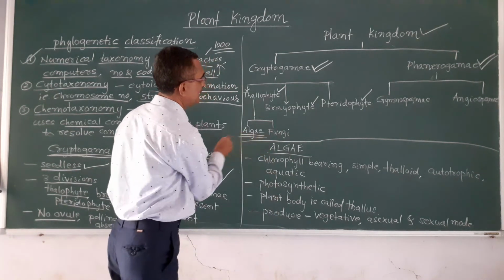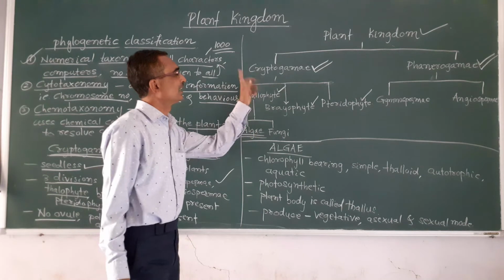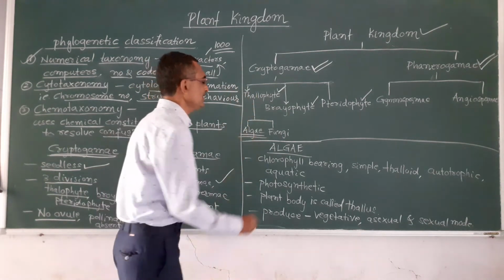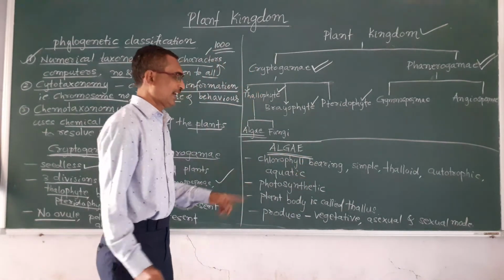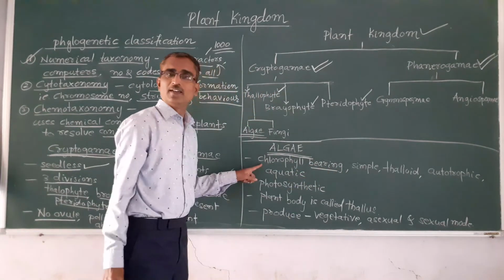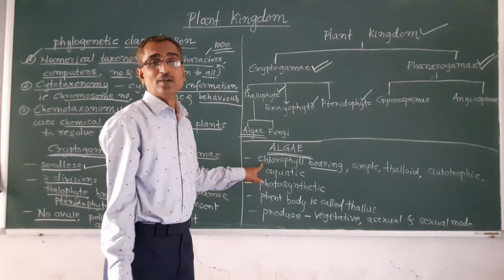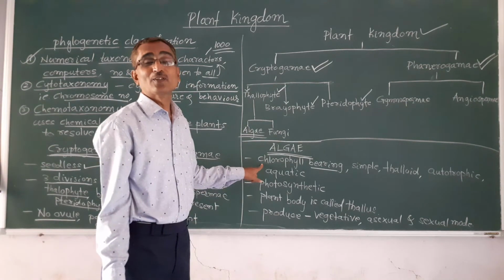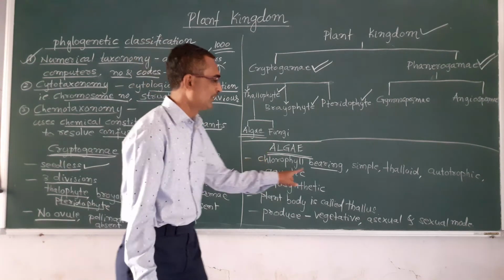To begin with, we will discuss algae of cryptogamy, that is thallophyte algae. Algae are chlorophyll bearing. As you know, chlorophyll is a green pigment present in the plants, which is very much essential for photosynthesis, isn't it? So these algae are chlorophyll bearing.